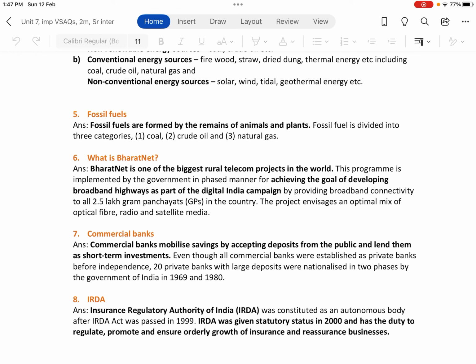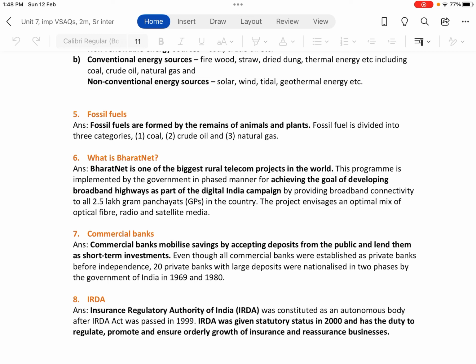Then the sixth question, what is BharatNet? BharatNet is one of the biggest rural telecom projects in the world. This program is implemented by the government in a phased manner for achieving the goal of developing broadband highways as part of the Digital India campaign, by providing broadband connectivity to all 2.5 lakh gram panchayats, that is GPs, in the country.